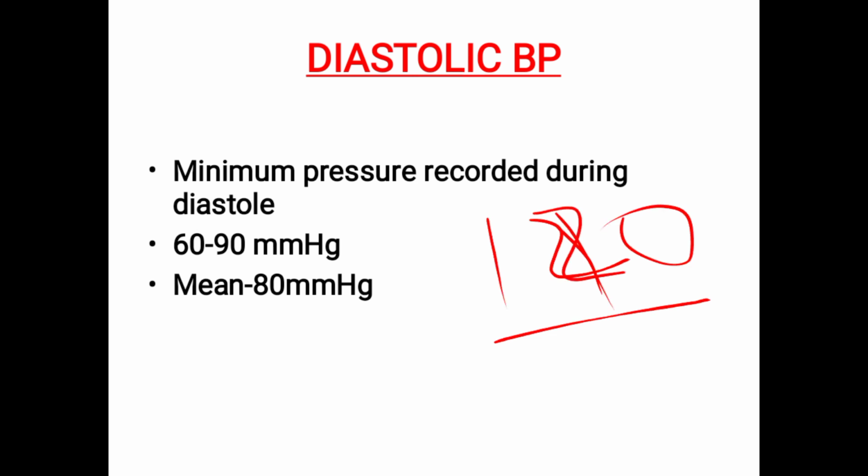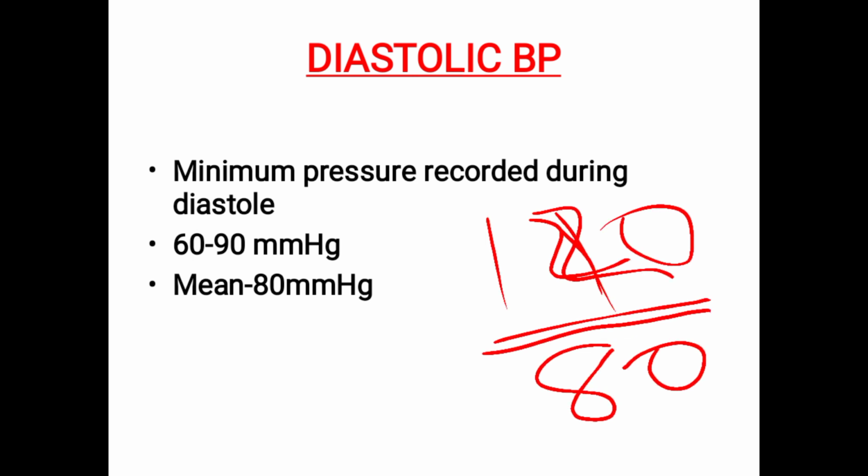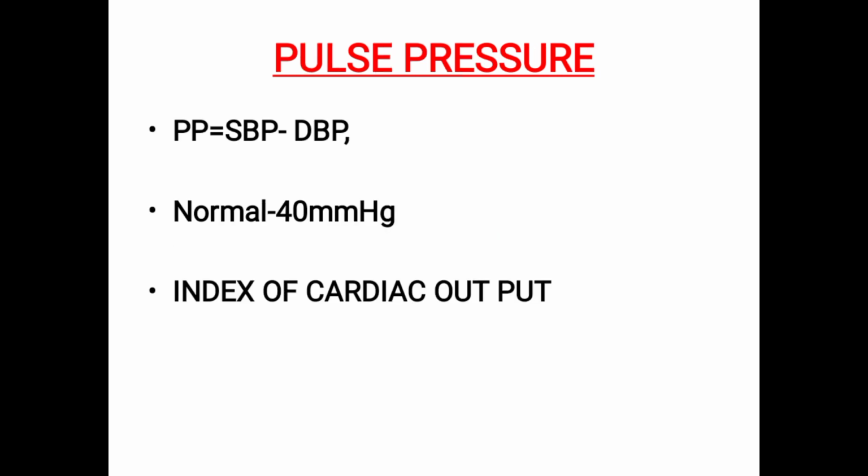Okay, so 120 by 80 or 75 or whatever you get, that is your BP. So you should come to know 120 is the systolic BP and 80 is the minimum pressure; 120 is the maximum pressure. Okay, clear this one? So now we will go to pulse pressure.